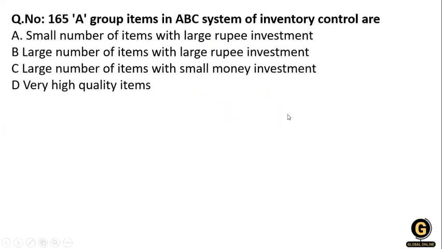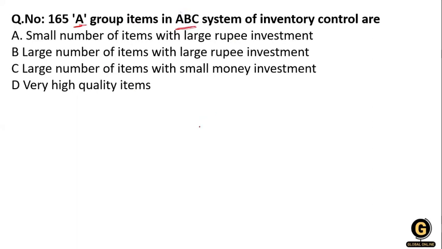Clear? Now the next question: a group of items in the ABC system of inventory control are: a small number of items with a large rupee investment, a large number of items with a large rupee investment, a large number of items with a small money investment, and very high quality items. So what will be the right answer? A group, sorry, it's A group items from the ABC.